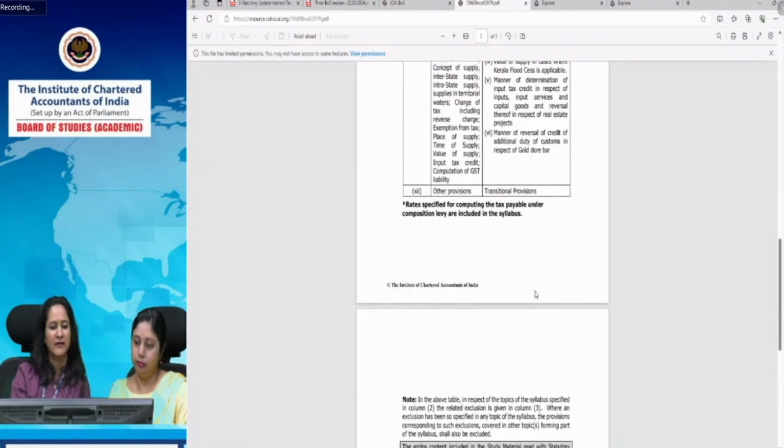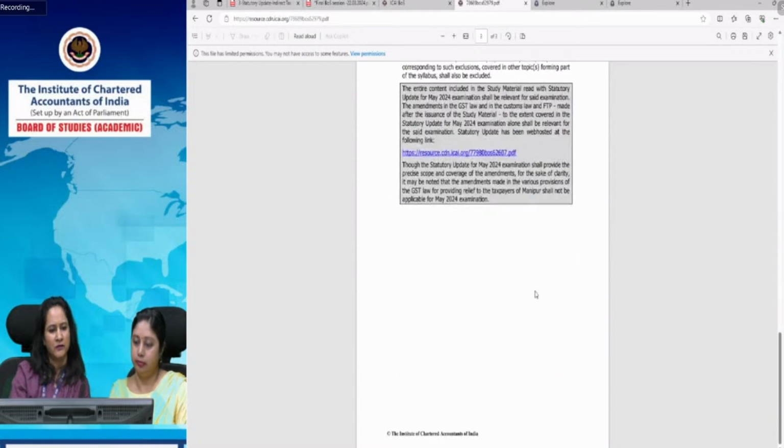Transitional provisions are also no more relevant. The reason behind exclusion of transitional provisions is that it has been quite a long time since the introduction of GST, so it is no more relevant for you. These are the only exclusions from the syllabus, and everything else covered in the study material and statutory update is applicable for you. Very well said.